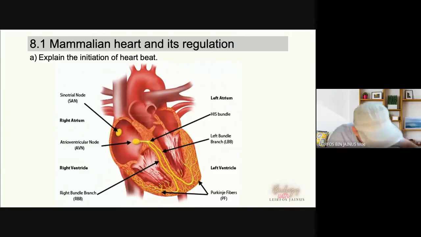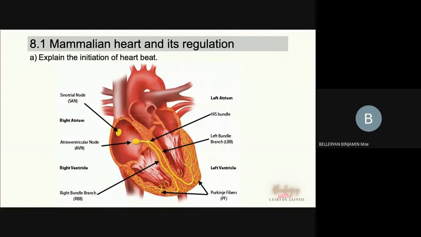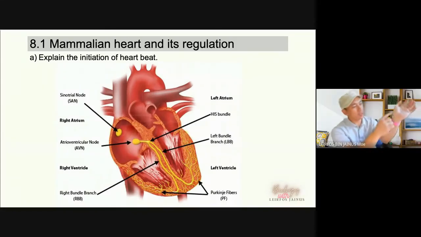A cat. Alright, next, the initiation of the heartbeat. Can you sense your heartbeat? I have taught before how to check it. Okay, take your wrist.